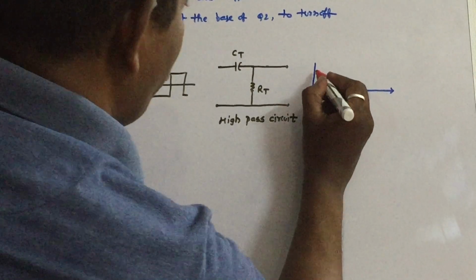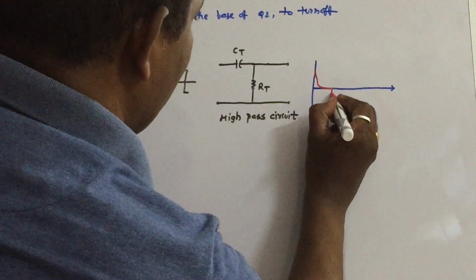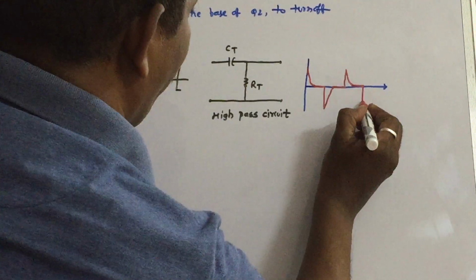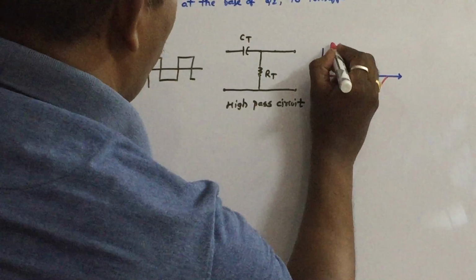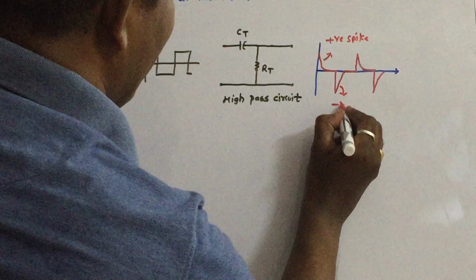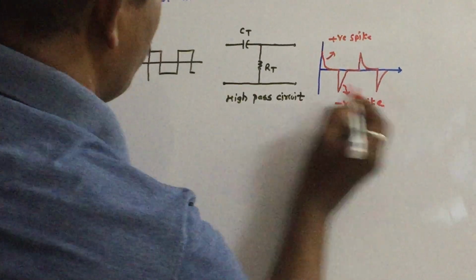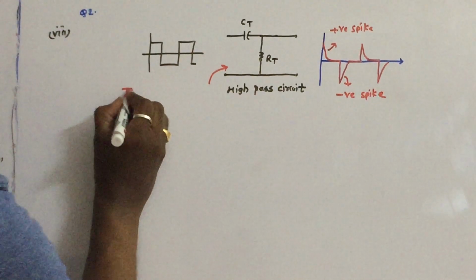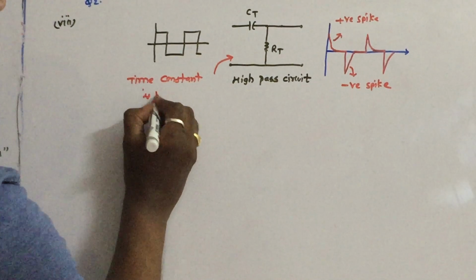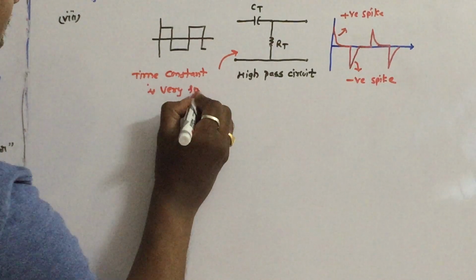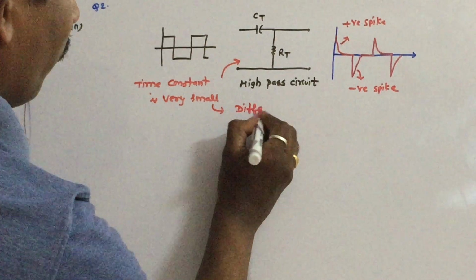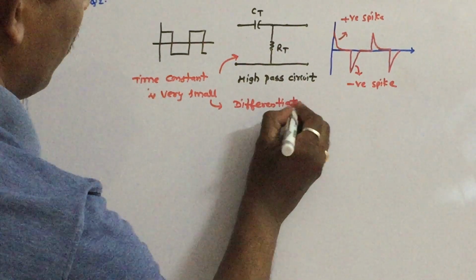The output produces a positive spike and a negative spike. If the time constant of the circuit is very small, this circuit functions as a differentiator, so you get the output like this.